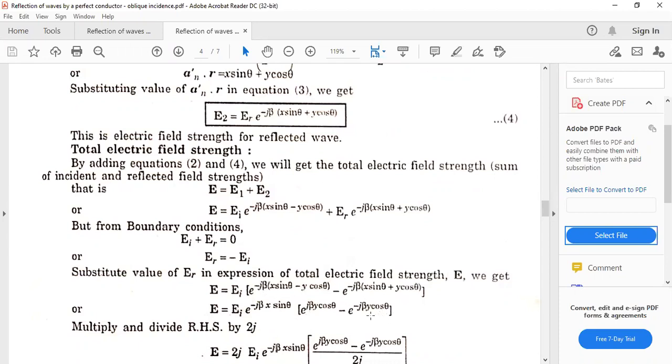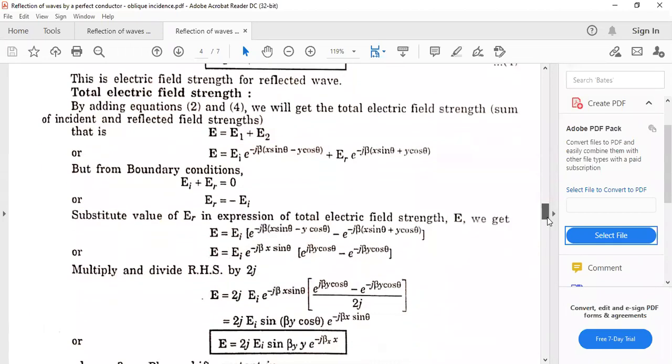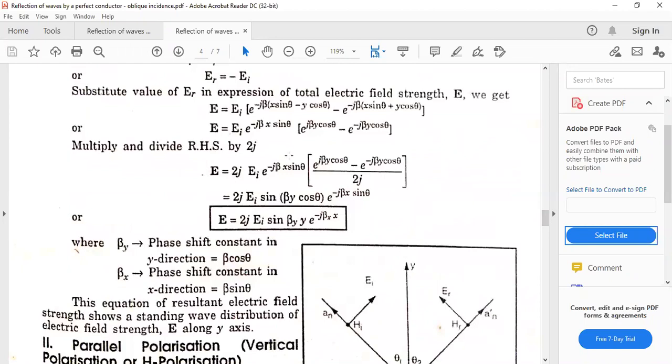So we are left here in the bracket with this term, and multiply and divide the right hand side by 2j. We multiply and divide this by 2j, and this formula comes out to be the formula of sin of beta y cos theta. Its sin becomes beta y cos theta. Okay, beta is the phase shift constant. And e^(j beta x sin theta) will come along the same. So it can be written as 2j EI sin of beta y.